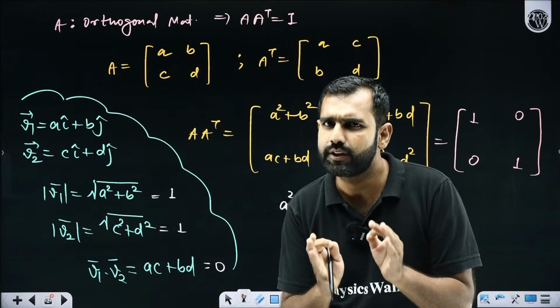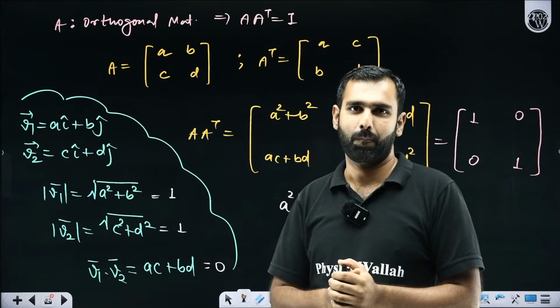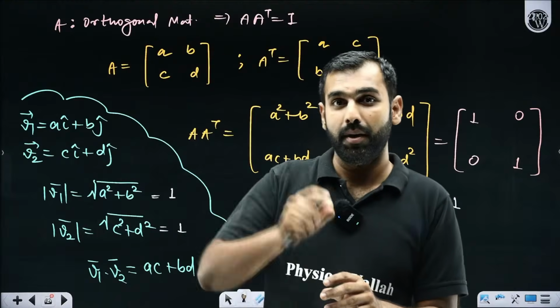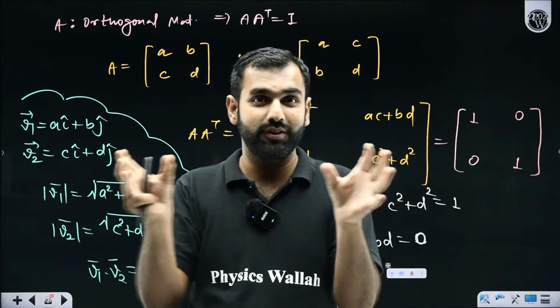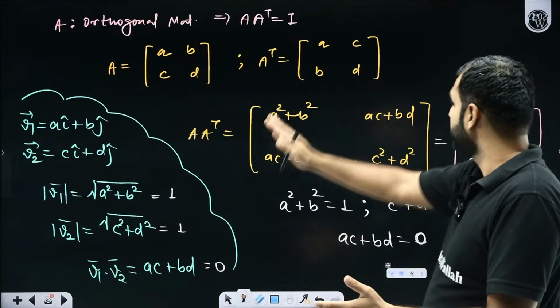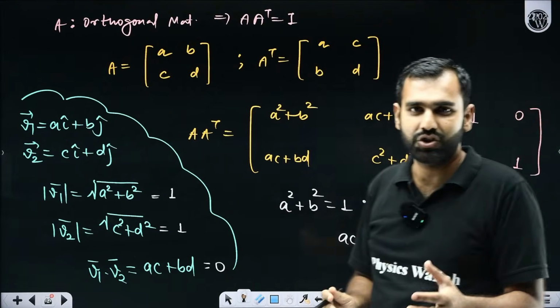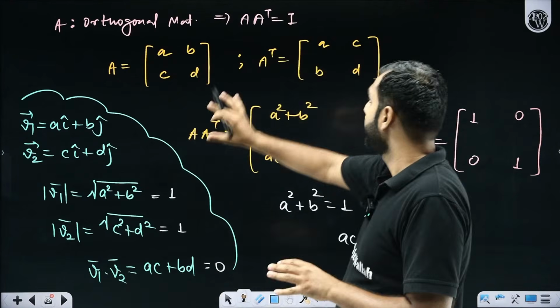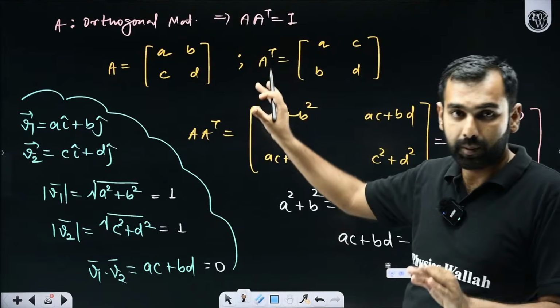Did you just listen to what I've just said? I have related vectors and matrices. In the beginning of the session, I told you matrices and vectors are on the same page. They stay on a similar page. So if you could relate them, this is a beautiful exemplification of that statement. I repeat that: if you ever encounter an orthogonal matrix, remember this as a fact.